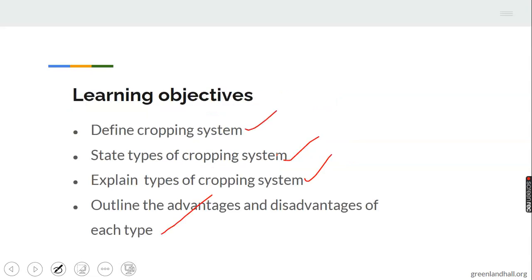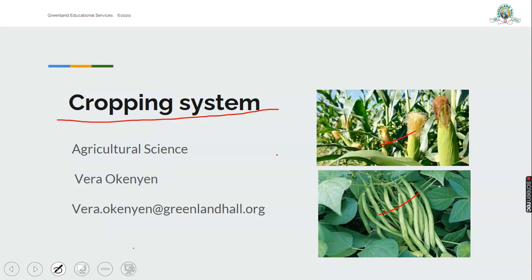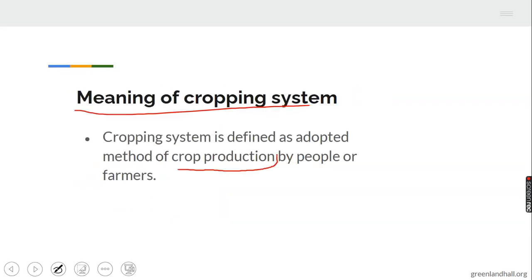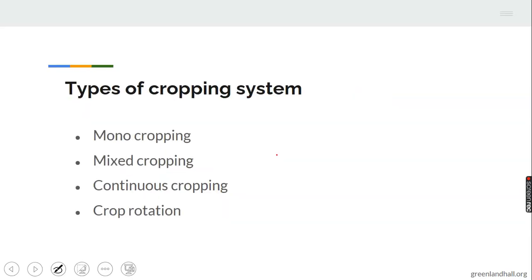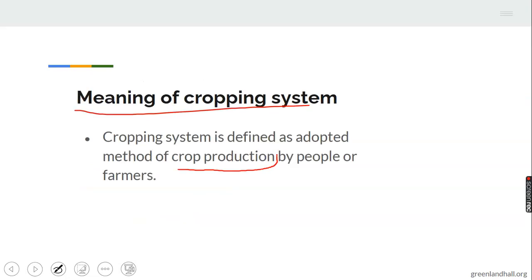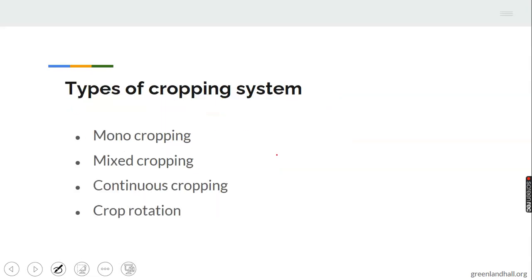A farmer that is cultivating maize can adopt different methods from a farmer cultivating beans. Or even when the crops are the same, different methods might be used. That is what we are looking into specifically today. Cropping system is simply defined as adopted method of crop production by people or farmers.